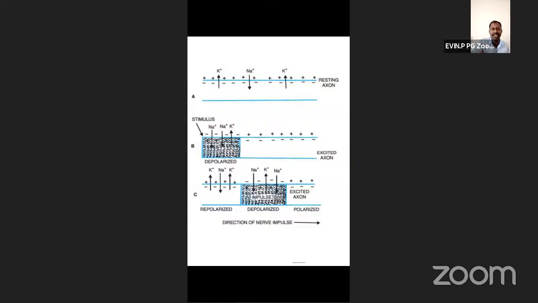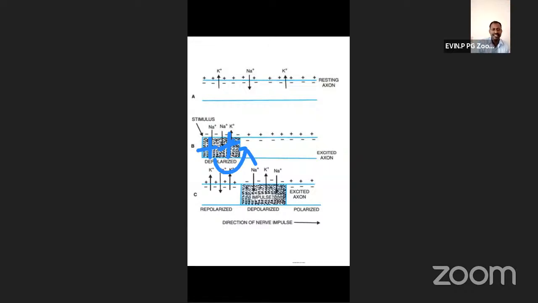The current flow occurs. Here it is positive, so from positive to negative the current flows. So this is the transfer or conduction of what? Electric impulse. Conduction of impulse from positive to negative.